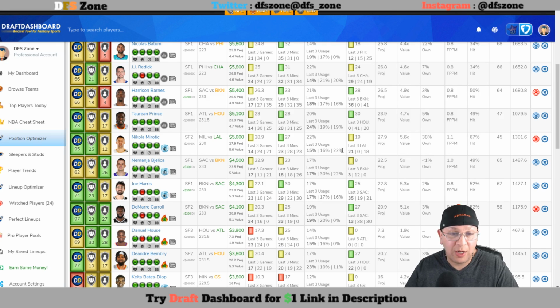Again, he is just an option here, but 67% of the time he has hit that $5,000 price tag. So as long as he gets 23 to 28 minutes or so and he's able to knock down some shots, he will definitely be able to get more than 25 here and meet value. So Marichek can play. He's going up against the Lakers, who are 12th in defending small forwards and have been allowing 29.5 fantasy points per game as of late.